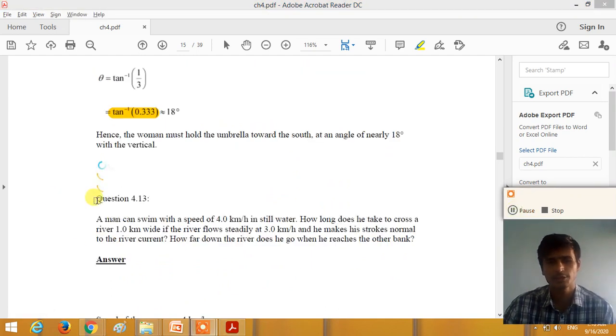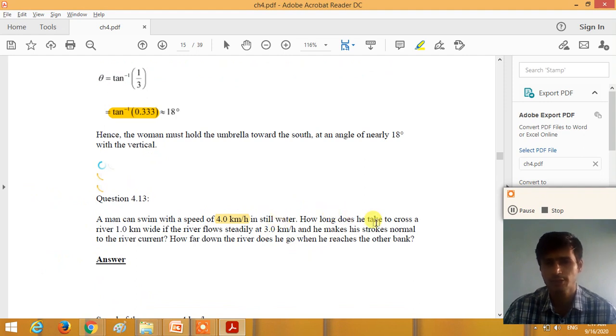So now dear student, we will see example number 4.13. A man can swim with a speed of 4 kilometer per hour. Here the speed of the man is given as 4 kilometer per hour in still water.